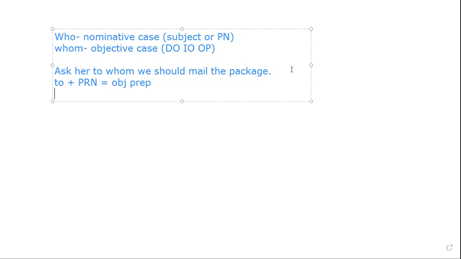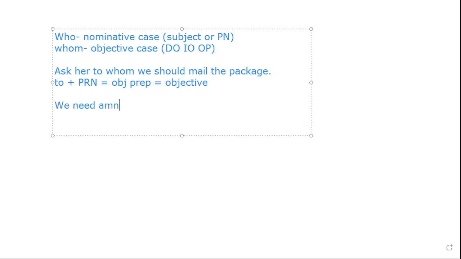So here we have an object of preposition. That means I have to use the objective case. That means I have to use whom. So here that would be fine. Now, if we look at another one, we need an assistant coach, and it already says more friendly. How are you going to correct it?